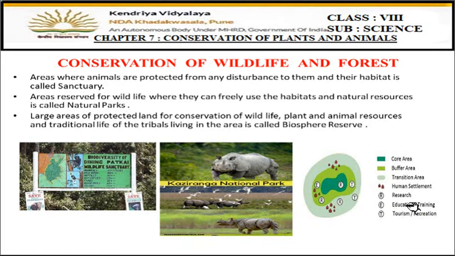Then R is written, this is the research area. Then E is showing education and training areas. And T, tourism areas, recreation. Okay, so these are the places where tourism, means people, are allowed to visit. But you can see that in the core area, no visitors are allowed. Okay, in the center, in the core areas, nobody is allowed to enter. So this is about it, three types of protected areas we have studied. One is sanctuaries, then national parks or natural parks, and then biosphere reserves.